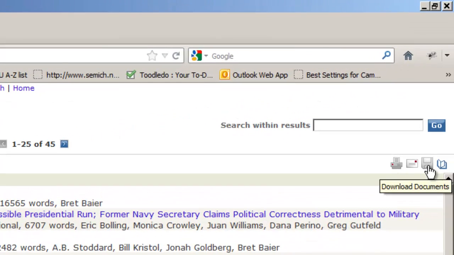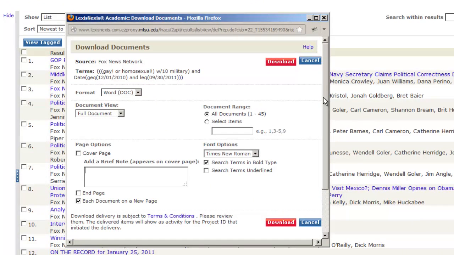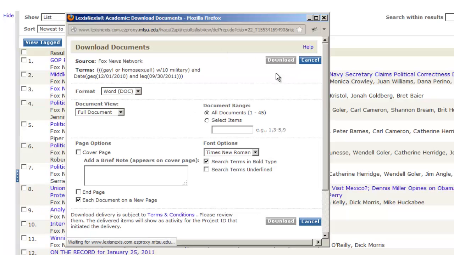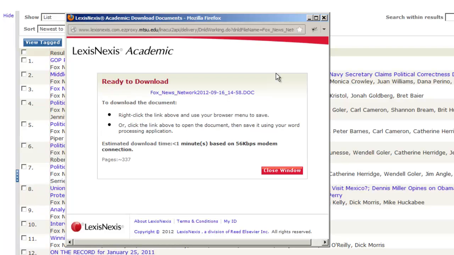Up here in the upper right, you'll find an icon that looks like an old-fashioned computer floppy disk. Just click on that, and you get this download window. You can take all the defaults here and just click download. Depending on when you're accessing the system and how busy it is, it will grab all of these stories and put them in a file that's ready for you to download. And there it is right there.